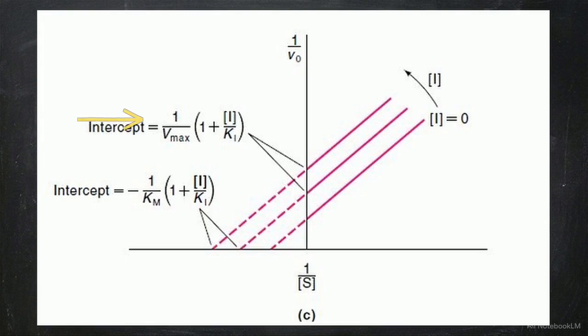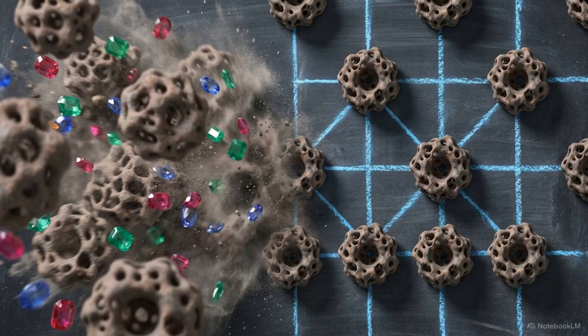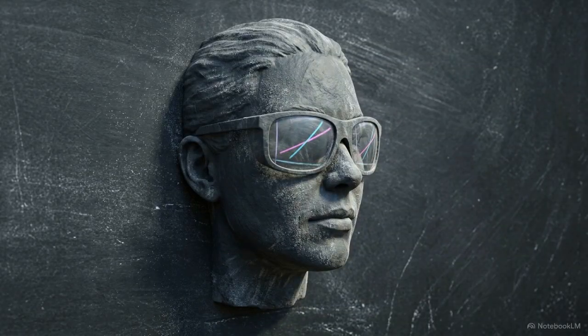By anchoring our models in the steady-state assumption, we map molecular chaos into rigid algebraic rules. We can read a simple set of intersecting lines to diagnose exactly where and how a microscopic poison is attacking an enzyme.